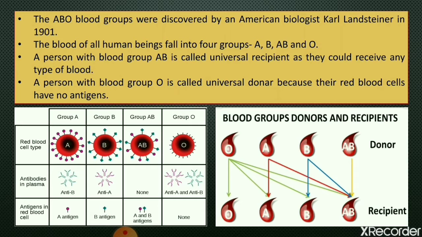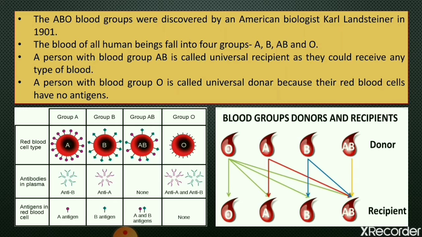A person with blood group AB is called a universal recipient, as they can receive any type of blood. And a person with blood group O is called a universal donor, because their red blood cells have no antigen, so they can give blood to any of the other blood groups. Here you can see in the image, blood group A has antigen A in their red blood cells and antibody B in their plasma.